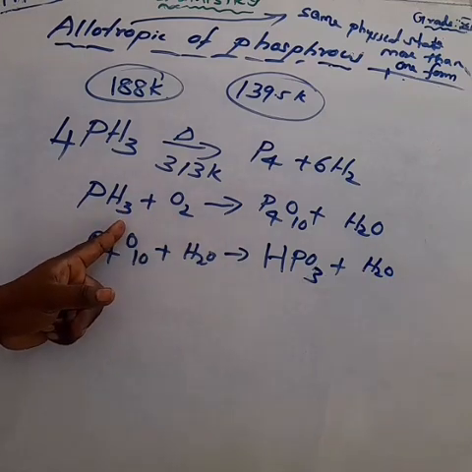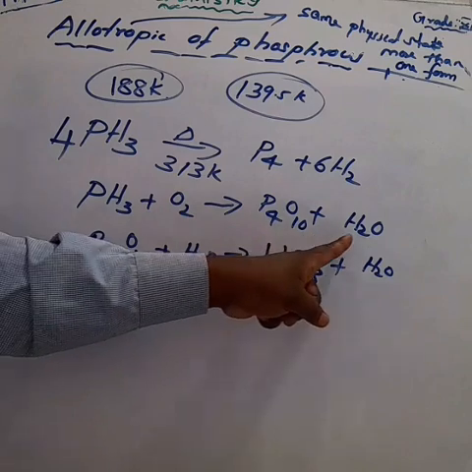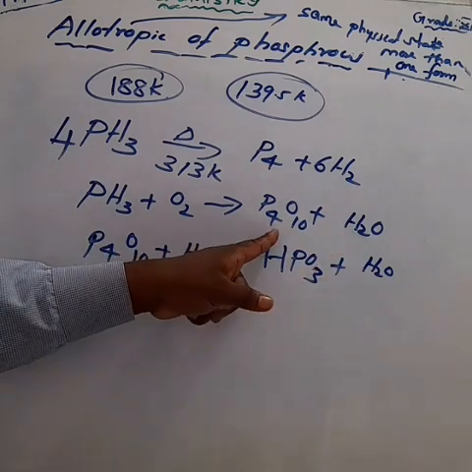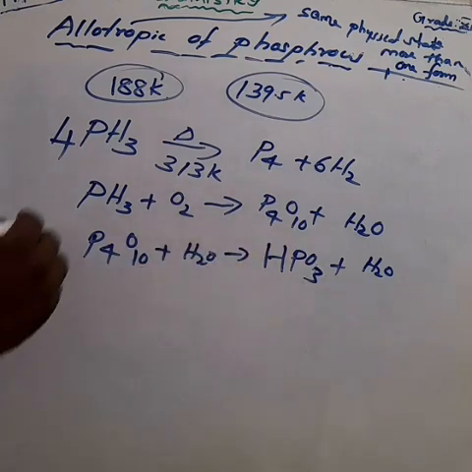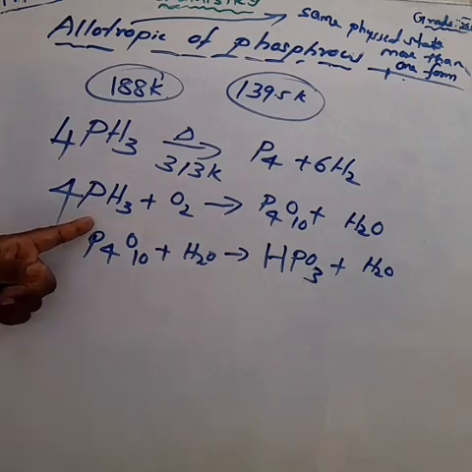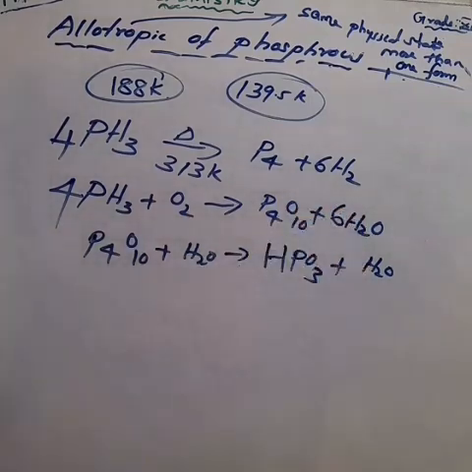PH3 plus O2 gives P4O10 plus water molecules. So on the product side, how much phosphorus is there? 4. So make it 4 phosphine on the reactant side. Next we count the hydrogen. Here hydrogen 4 times 3 is 12. So on the product side make it 6 water molecules. 6 times 2 is equal to 12.